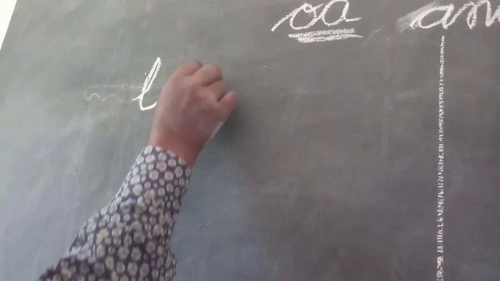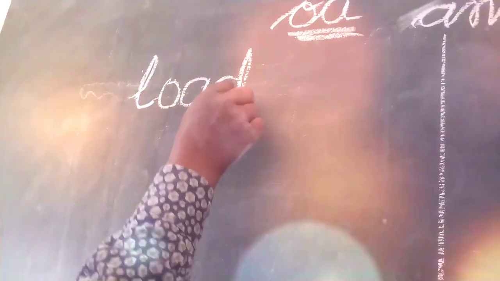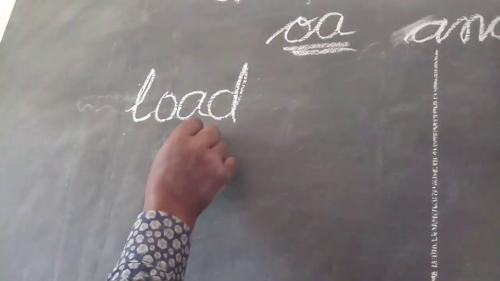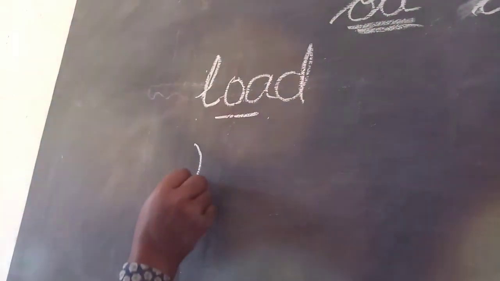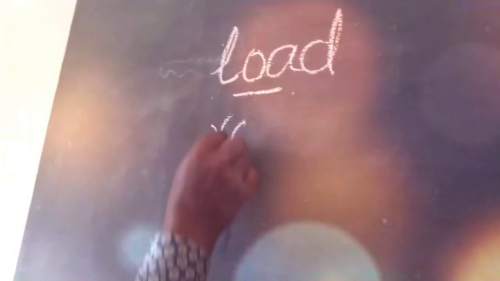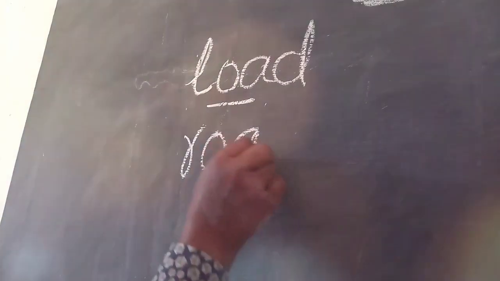L-O-A-D. What is this? Load. Here we have used O-A. Then road, R-O-A-D.